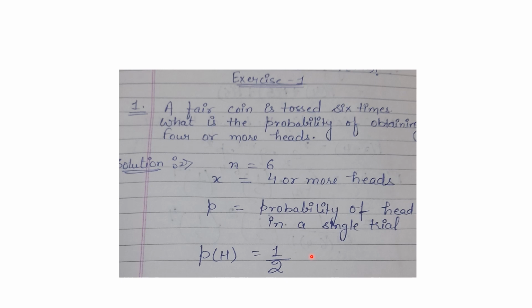So probability of getting a head in a single trial is 1 by 2, and success rate is 4 or more, and n is 6. And now we need one more thing, which is q. q stands for probability of failure, and probability of failure in a single trial, which means probability of getting a tail, is also half or 1 by 2.